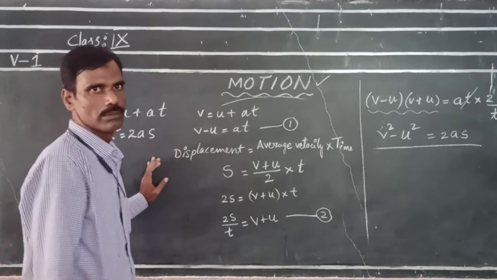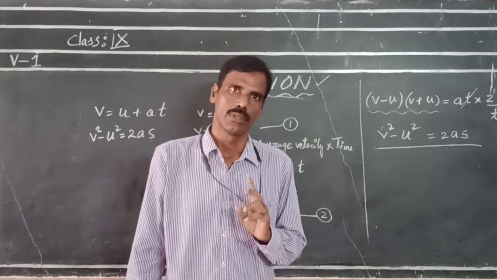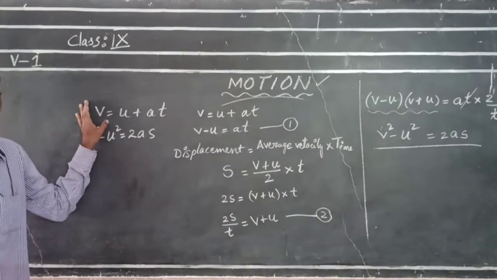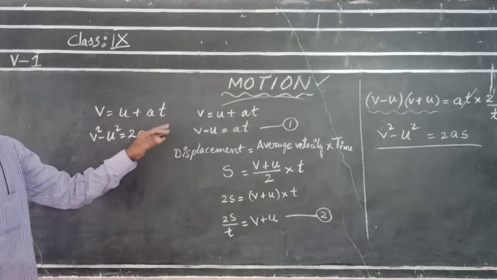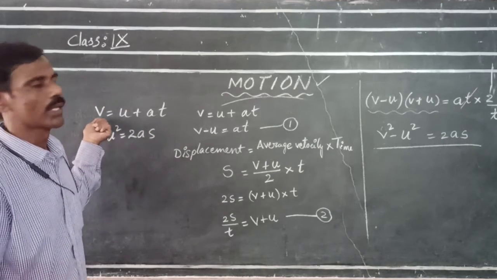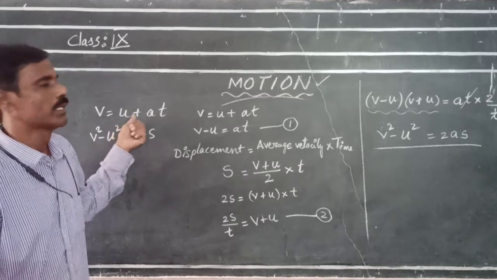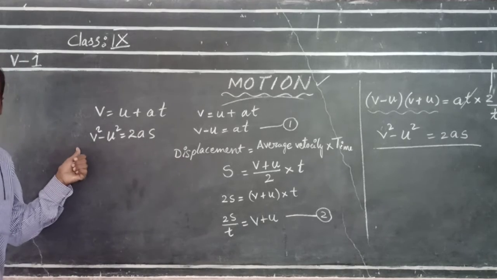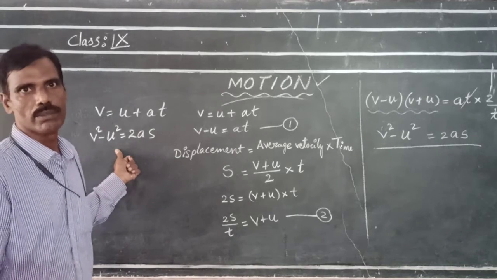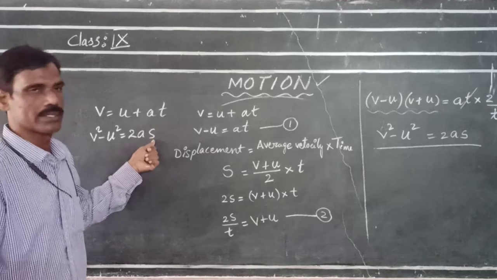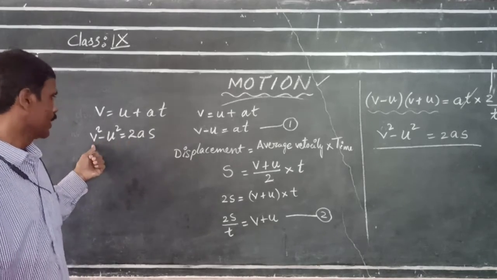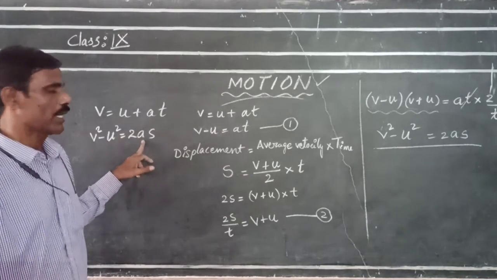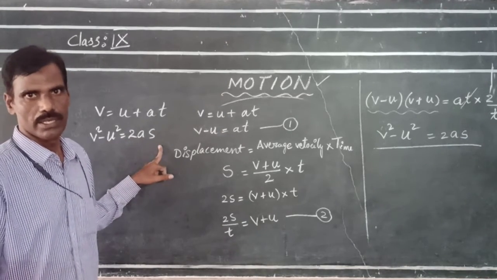So till now we derived two equations. First one is v is equal to u plus at, where v is final velocity, u is initial velocity, a is acceleration, t is time. And second equation, v square minus u square is equal to 2as, where v is final velocity, u is initial velocity, a acceleration, s displacement.